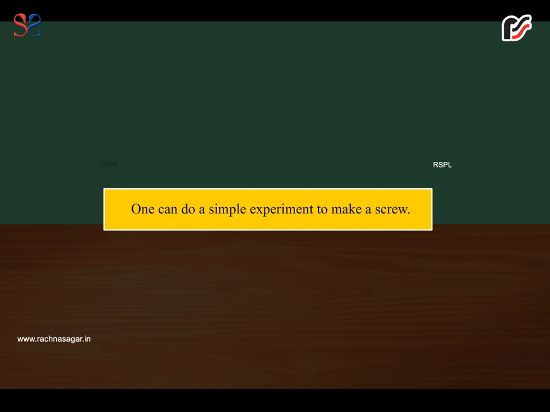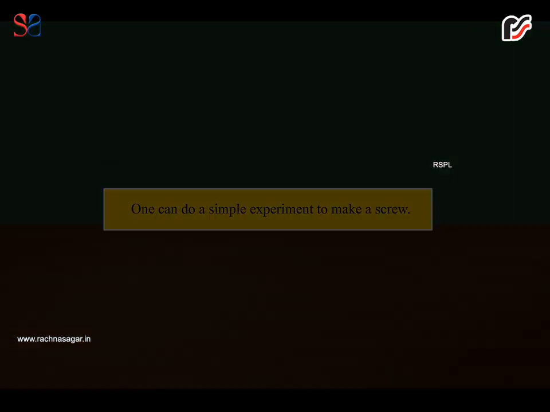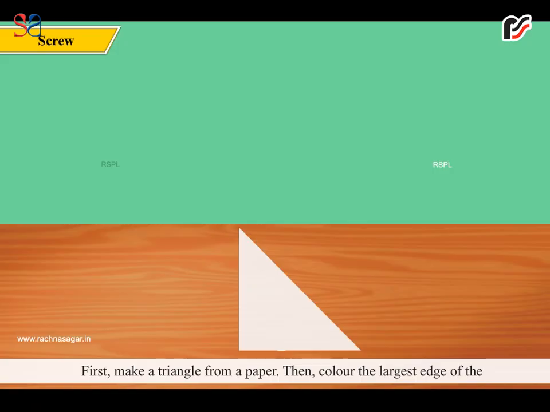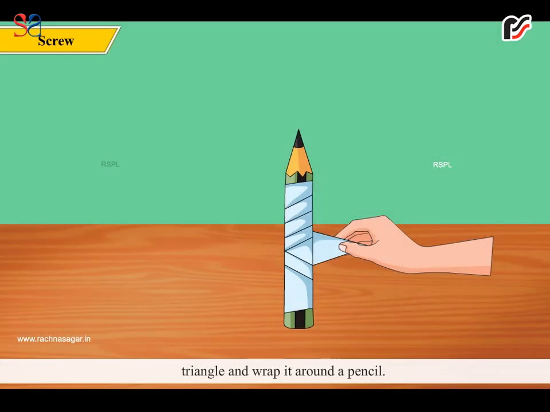One can do a simple experiment to make a screw. First, make a triangle from paper. Then, color the largest edge of the triangle and wrap it around a pencil. The curls appearing on the pencil are exactly the same as they appear on a screw.